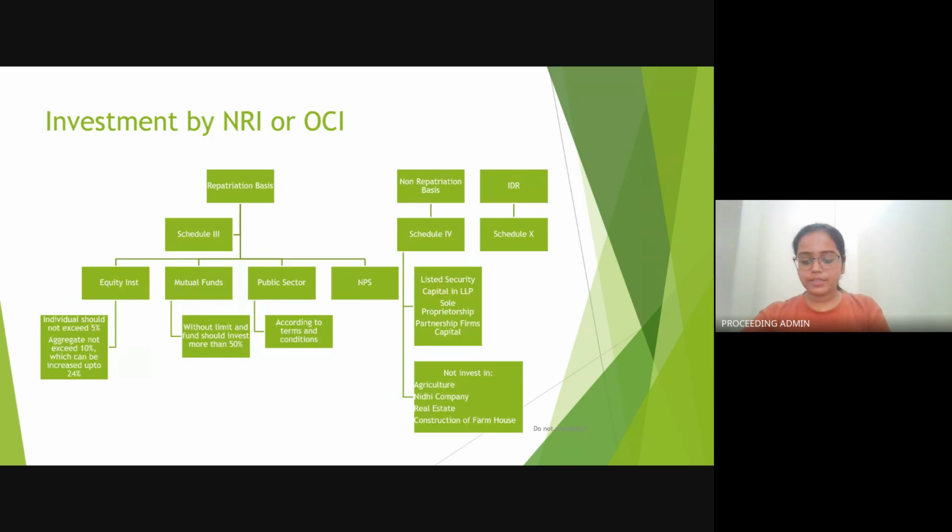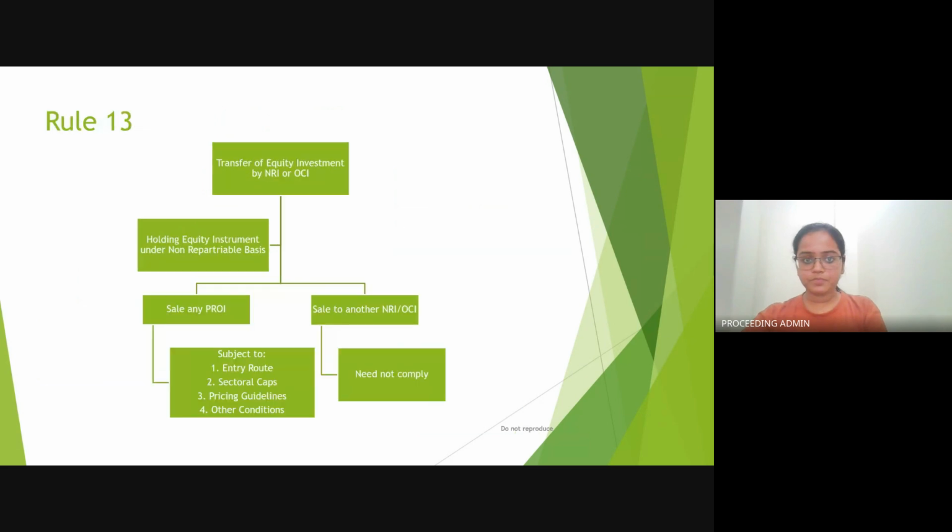Going ahead, let's see Rule 13, that is transfer of equity instrument by NRI or OCI. अगर हमें equity instruments को transfer करना है, तो अगर that is the holding which is on non-repatriation basis, how shall the same be done? It can be either the sale to any PROI or it can be a sale to any NRI or OCI.